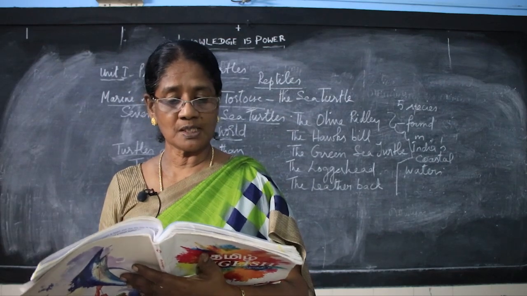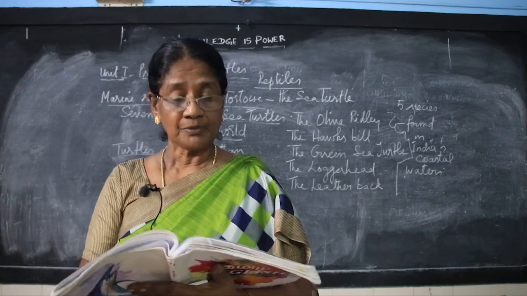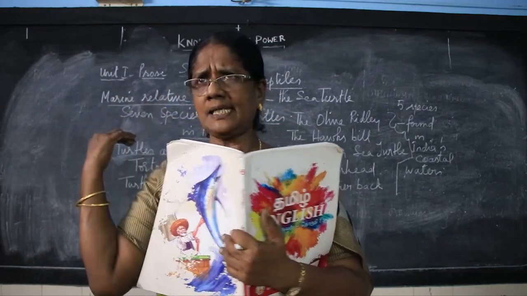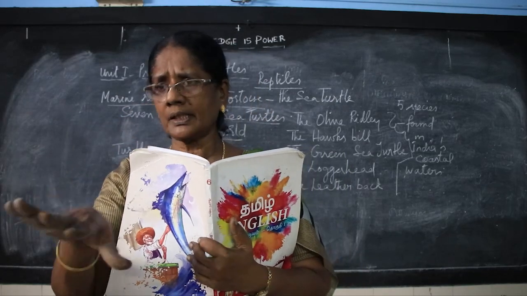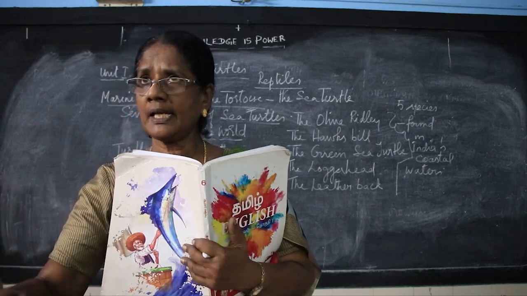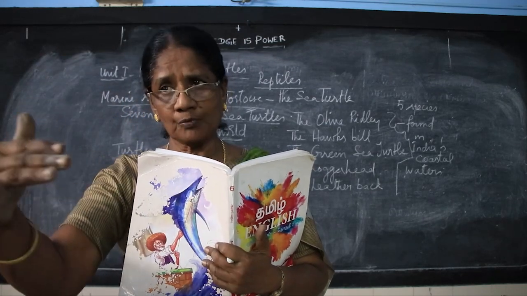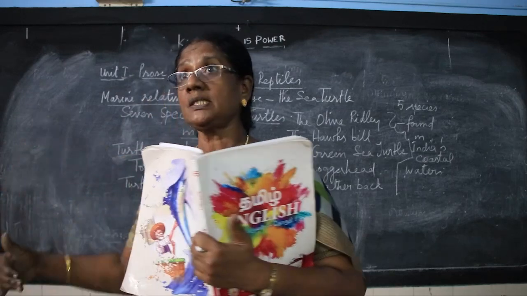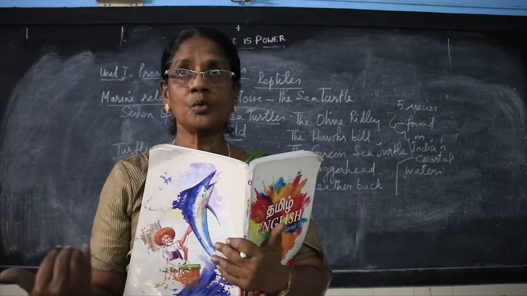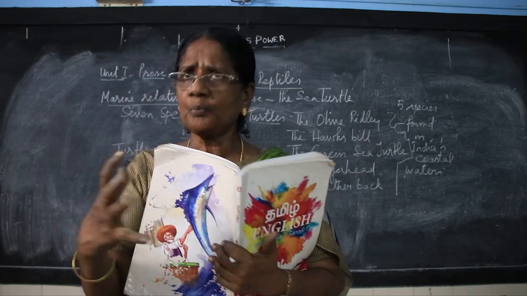Then it chooses a spot well away from the high tide line. See how sensible it is. It moves to the land interior, not on the coastal side where the waves come and lash the shore. It never lays its eggs near the water. It moves inside the land. That's why it finds it very difficult to move with the flippers. But anyhow, it is able to pull itself.